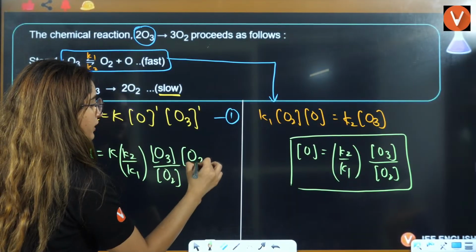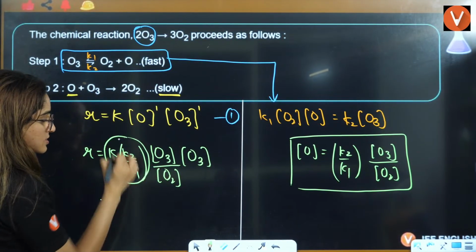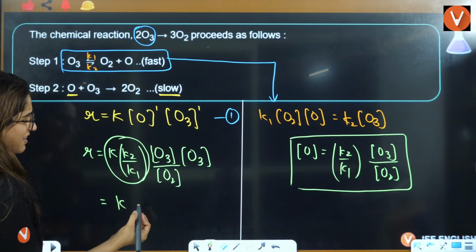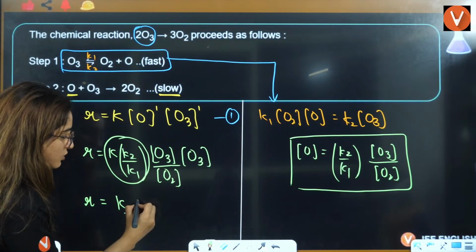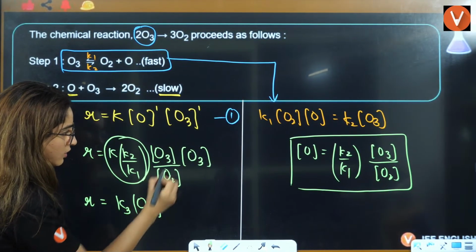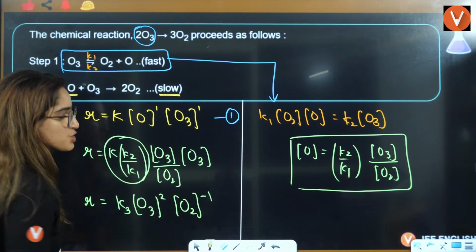This is O3. Now, overall this is nothing but another constant. You can say it is K3, whatever you want to write. So this will be O3, 1 plus 1 is 2, and this will be O2 to the power minus 1.